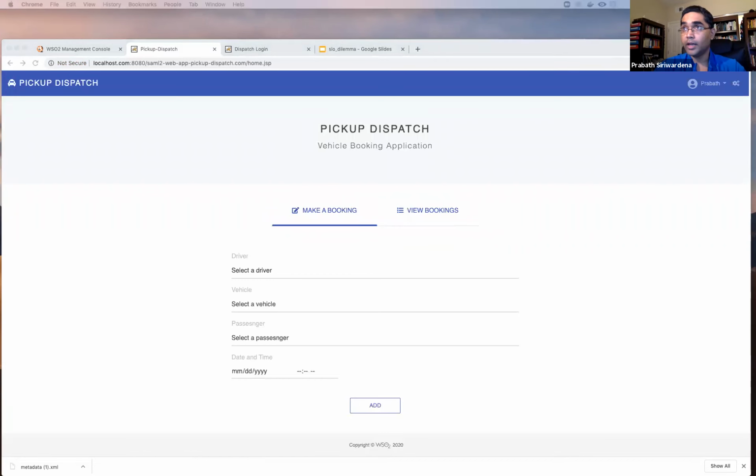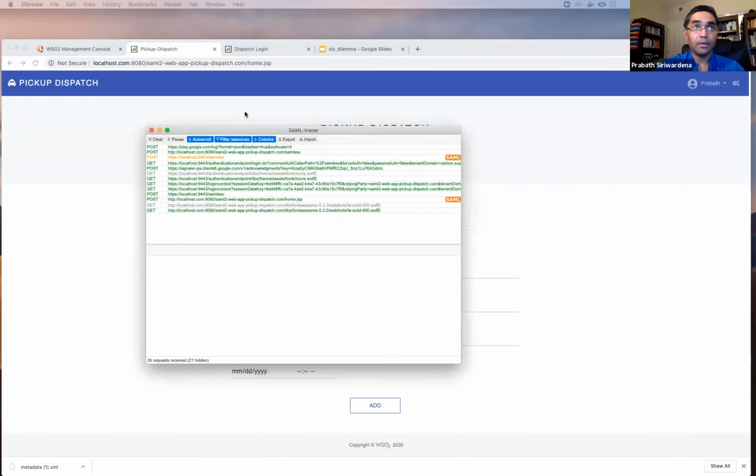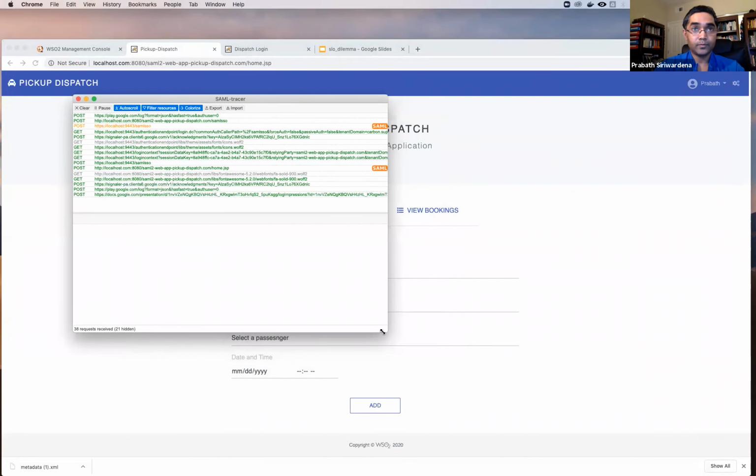Now let's have a look at the SAML request and response. So we are still on authentication, right? This is a SAML request generated from this pickup application. If we look at the SAML request, you can see this. And then this is the SAML response coming from the identity server.